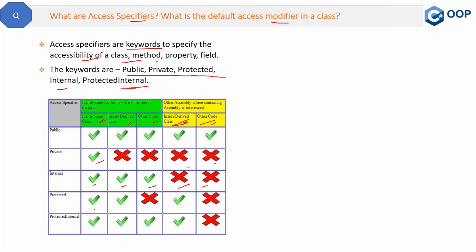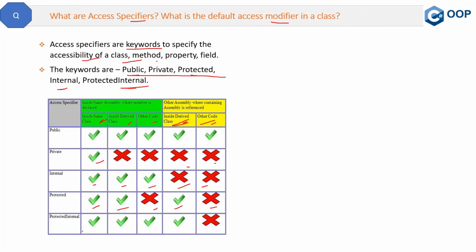Then we have this protected. Protected is accessible in the same class and it is accessible in the child or derived class also, but it will not be accessible anywhere else. Even if the derived class is in another assembly, still this protected method will be accessible over there. So that is also not a problem, but otherwise it will not.